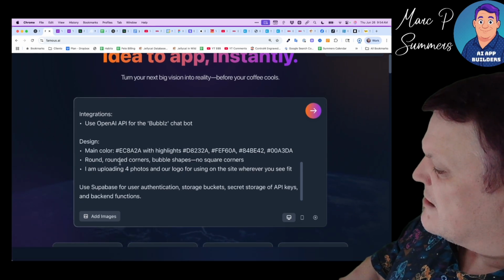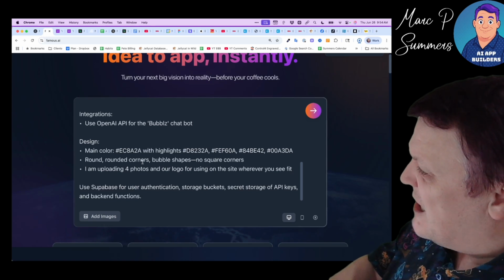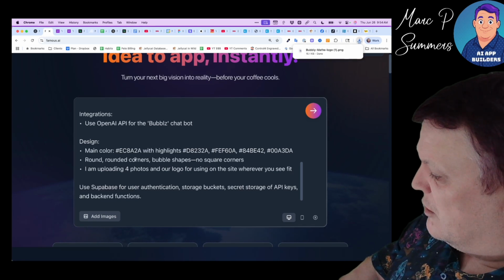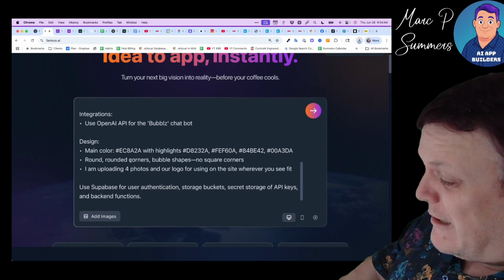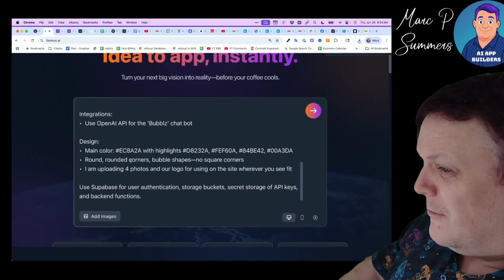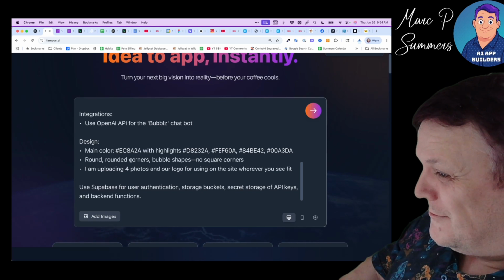We want rounded corners and round bubbly type shapes, nothing square, because bubbles and balloons. Because we're not square. They're not square. Well, they can be square. I've seen you make a square bubble. That's true, and it does have pointy bits in it.